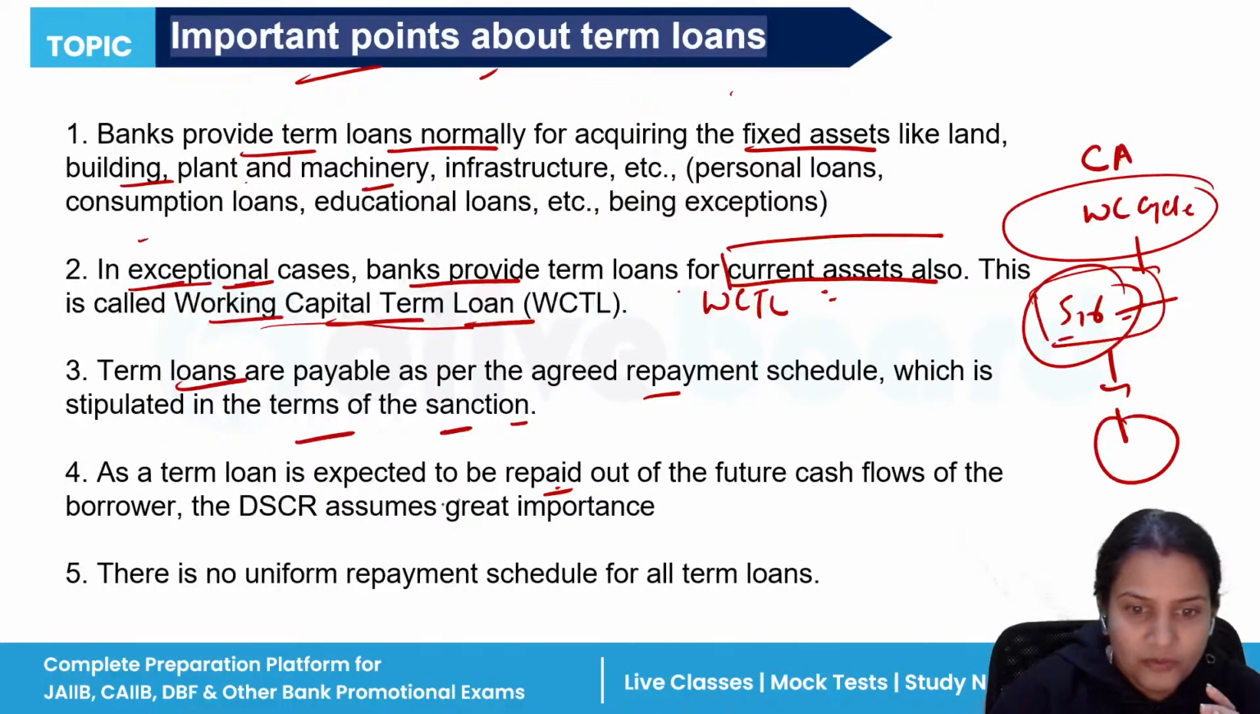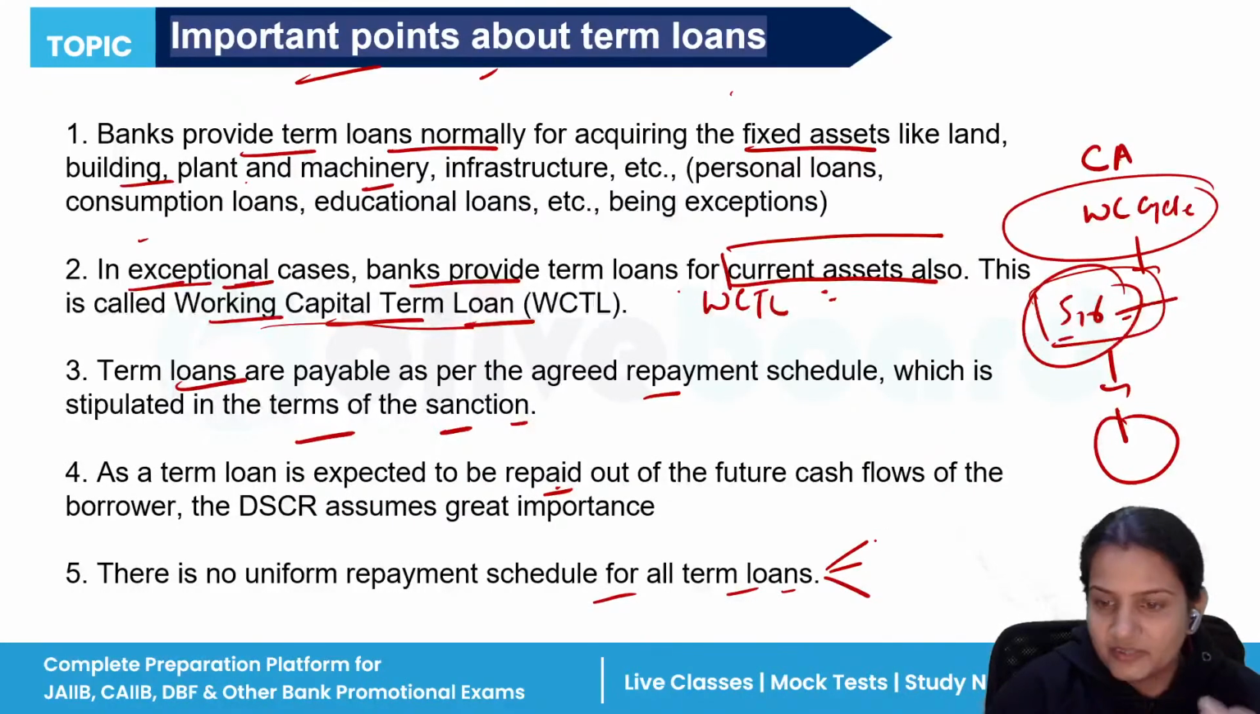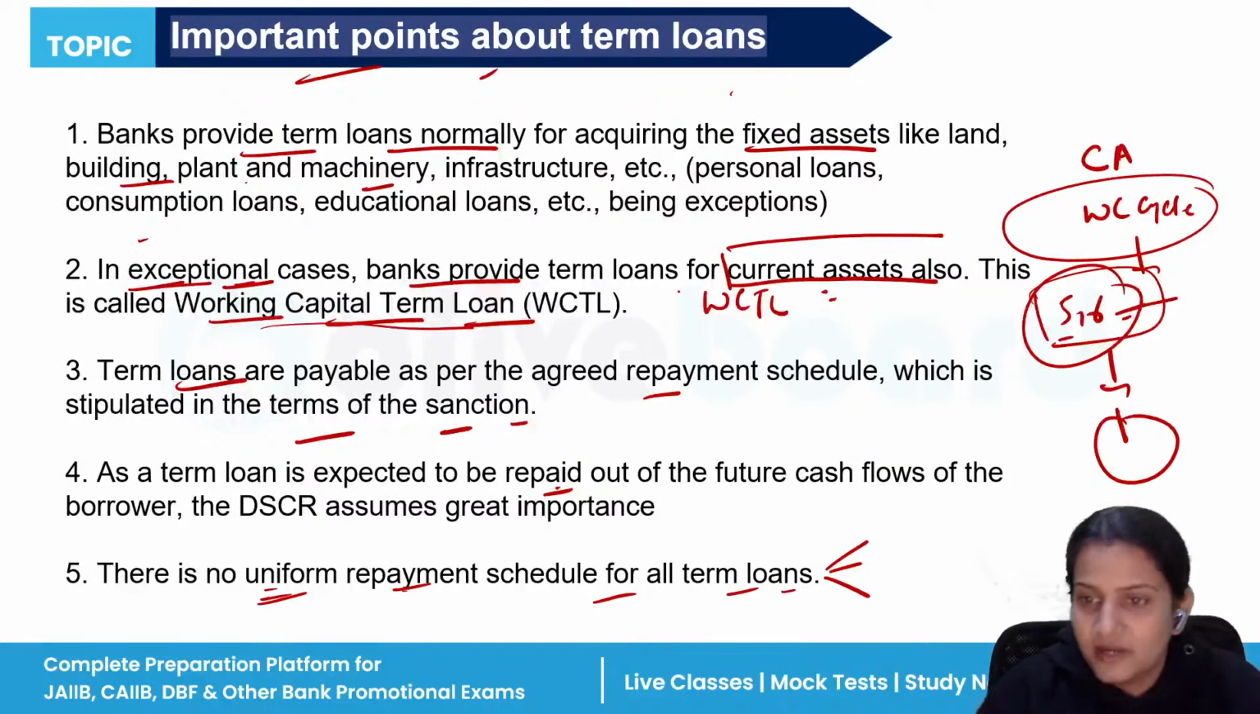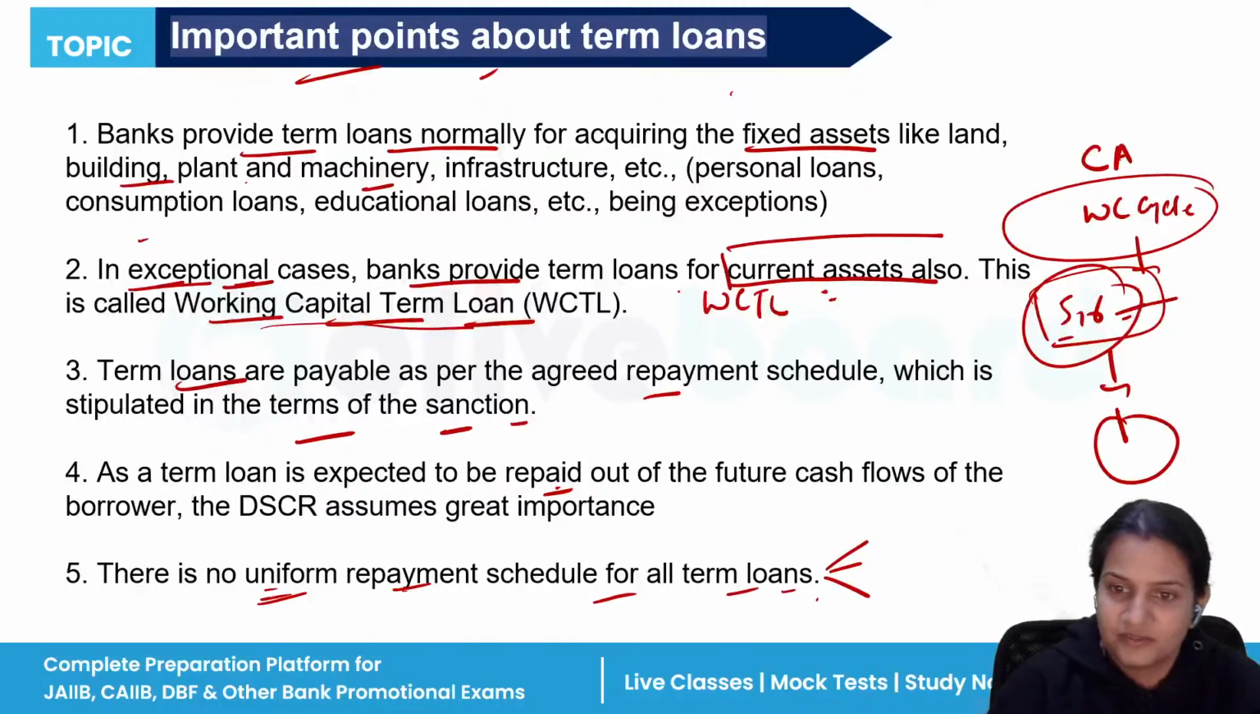So there is no uniform repayment schedule for all term loans. It changes from business to business. For some businesses, the schedule is that they will pay after the grace period. They will pay as soon as the repayment date comes. So it depends from business to business.